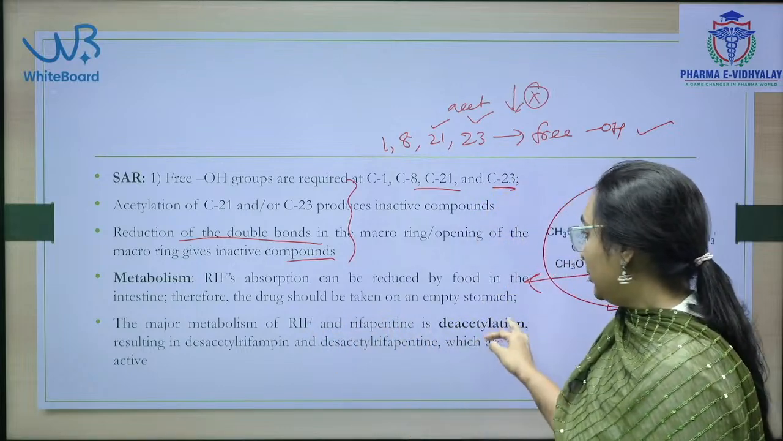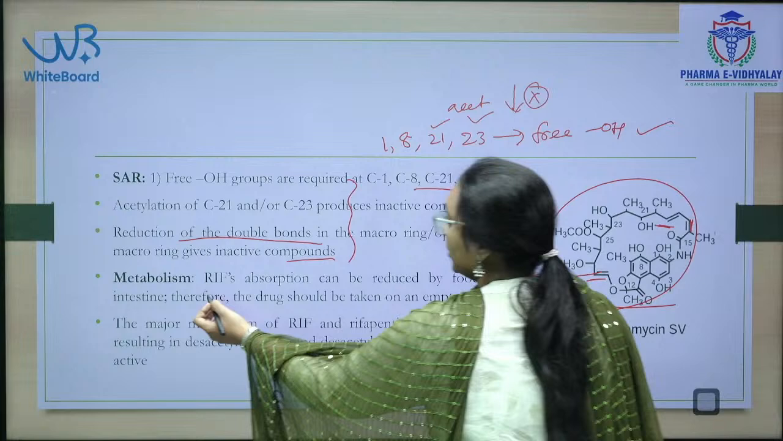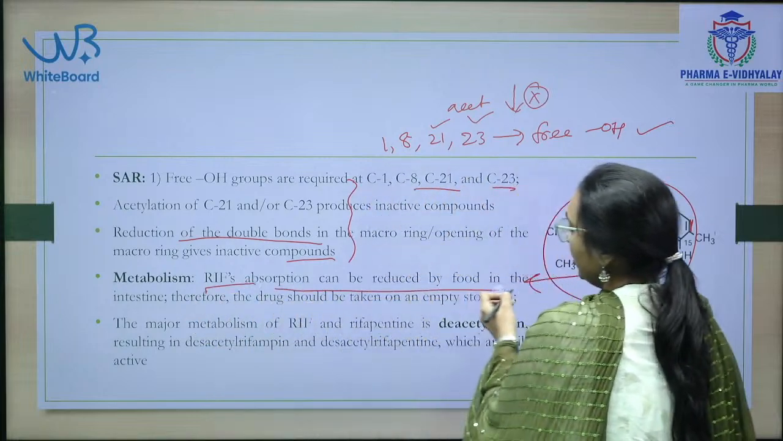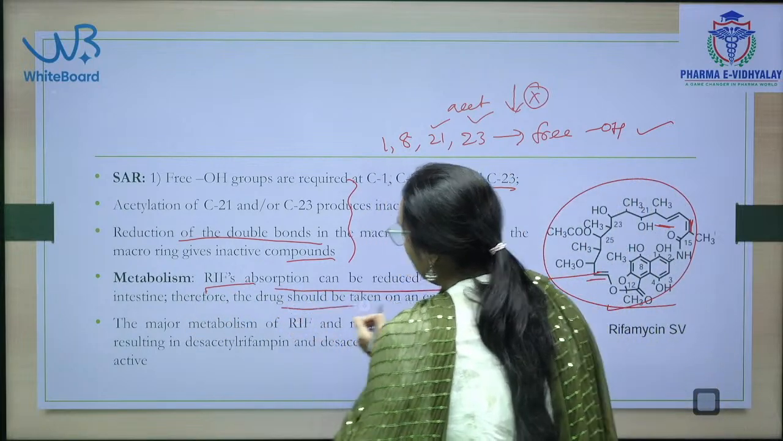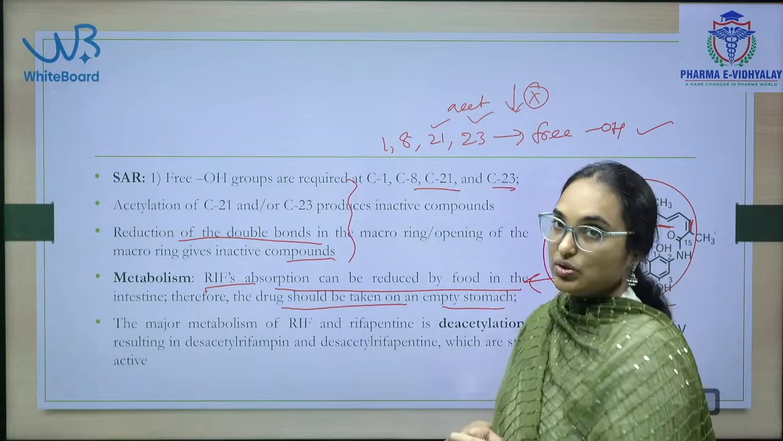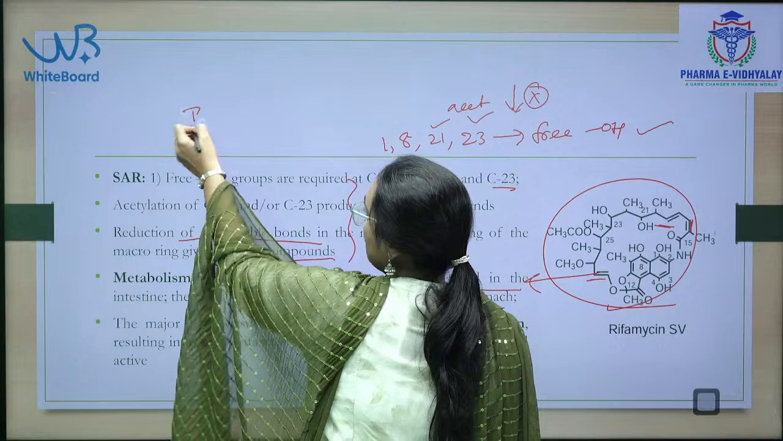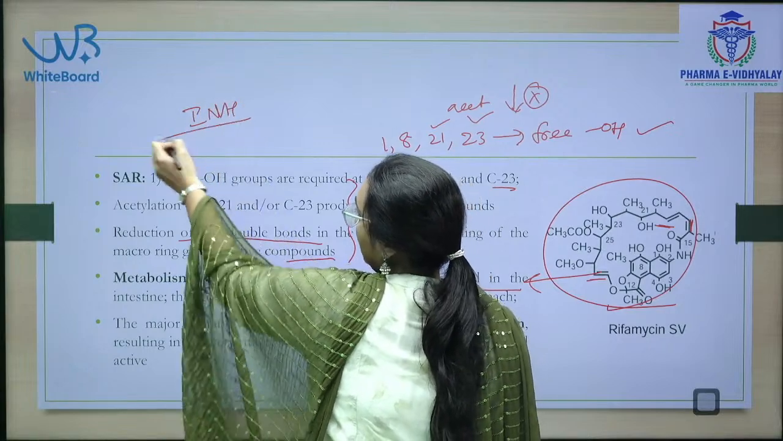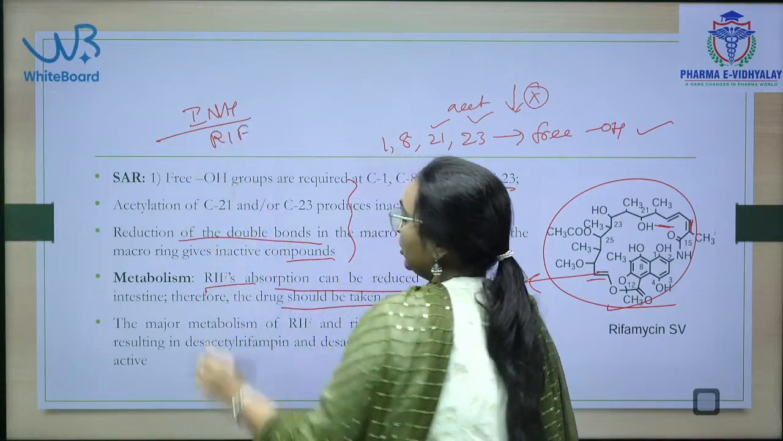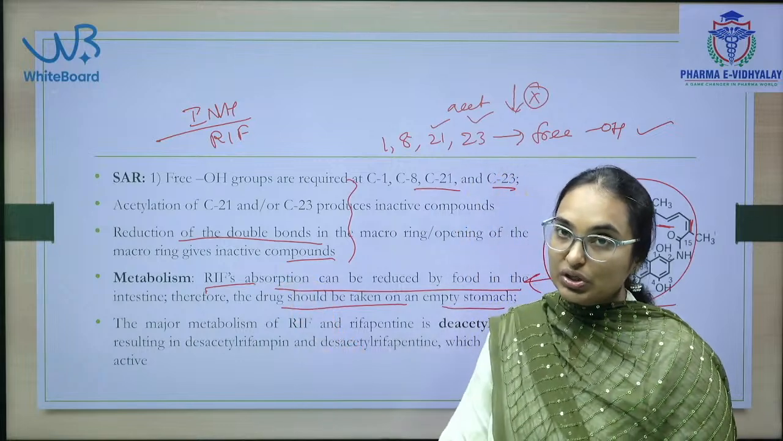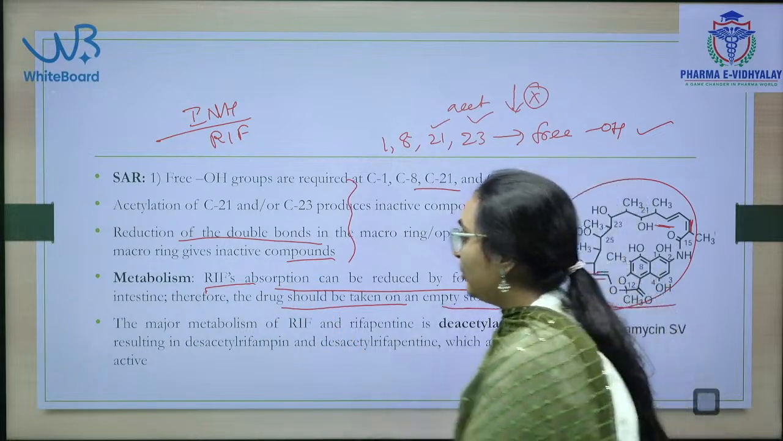Regarding metabolism, rifampin absorption can be reduced by food in the intestine, therefore the drug should be taken on an empty stomach. So what drugs have we come across? Isoniazid is taken on an empty stomach, and rifampin is also taken on an empty stomach.